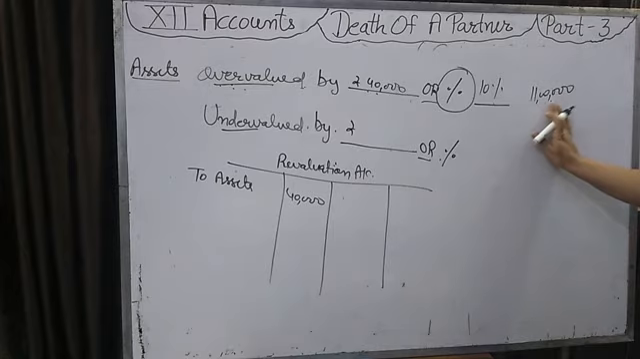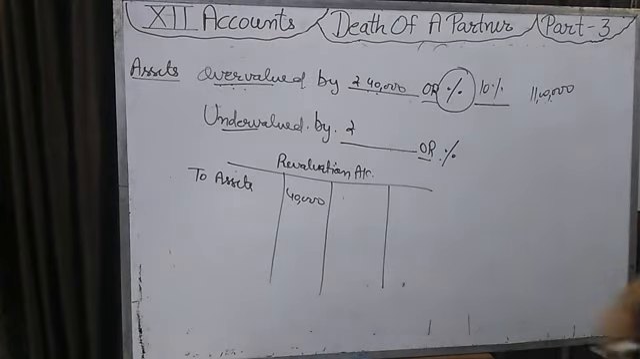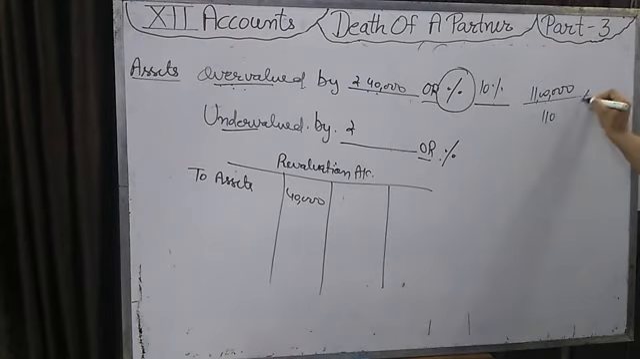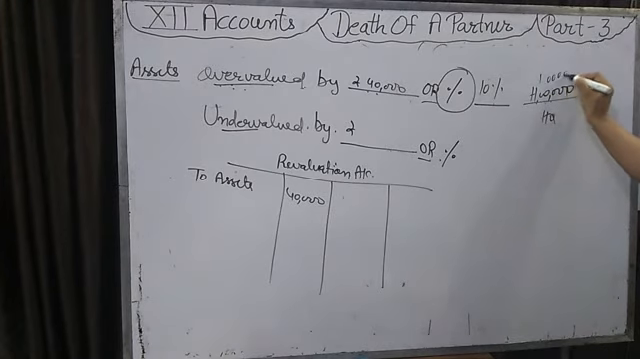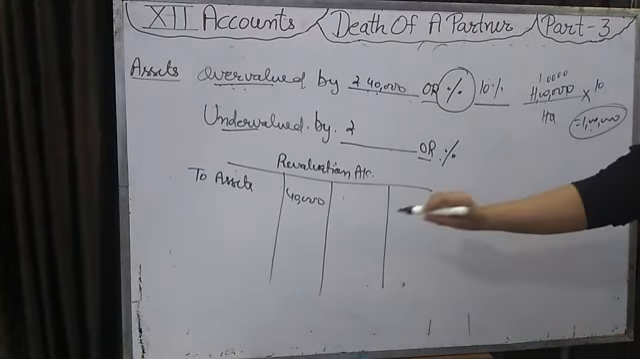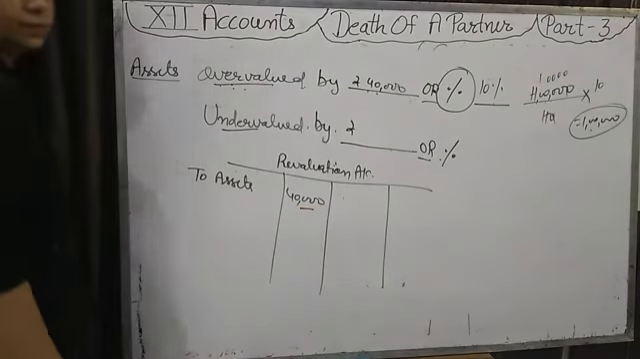This value is more by 10%. It means this value is 110%. Then what is the value of 10%? It will come to 1 lakh. So we will reduce the value of that asset by rupees 1 lakh. Here we will write 'to asset, 1 lakh'.